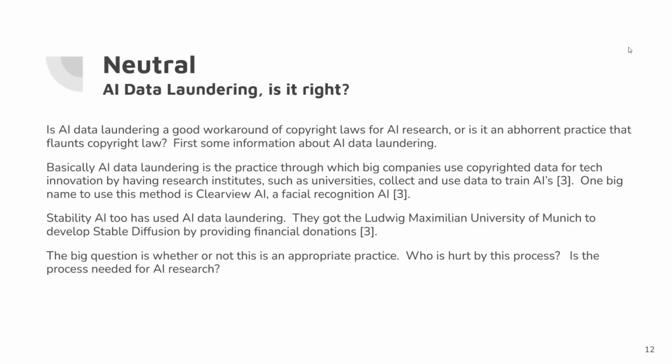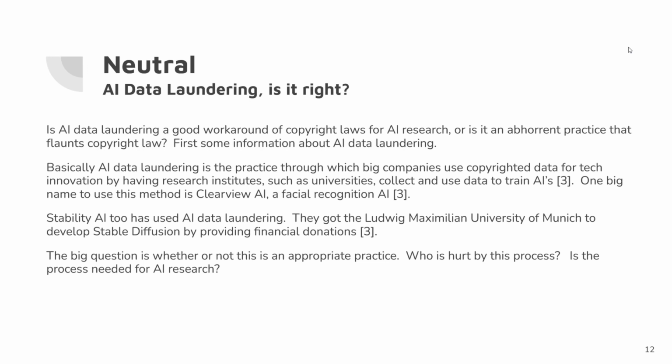The final topic of this case study's description is AI data laundering. Depending on your perspective, it can be either pro-Getty Images or pro-Stability AI. Is AI data laundering a good workaround of copyright laws for AI research, or is it an abhorrent practice that flaunts copyright law? First, some information about AI data laundering.